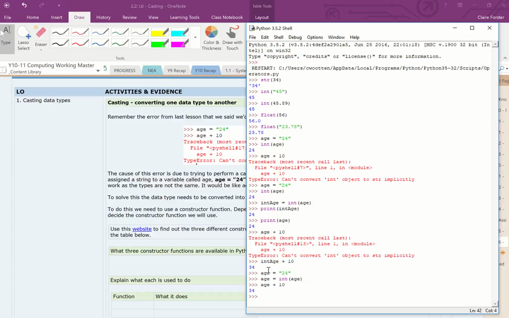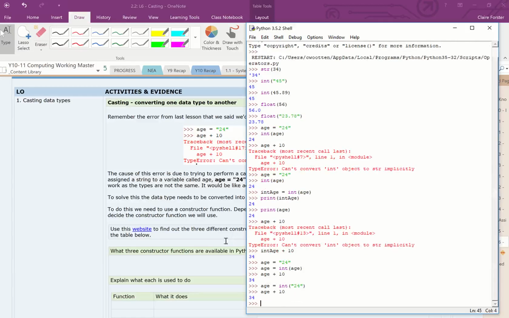So I could reuse the same variable location and then update it so long as I want to overwrite it. To make that even simpler, I could just do age equals int 24. So before I even store it in the variable in the first place, I've sent 24 to int. Int's converted it or casted it into an integer and then put it into age. So now I can do this and miss a whole line of code. Okay.